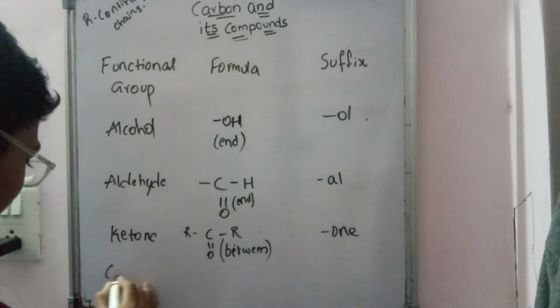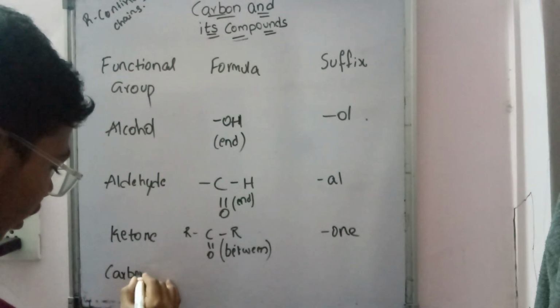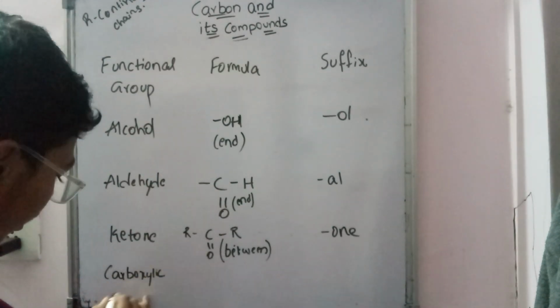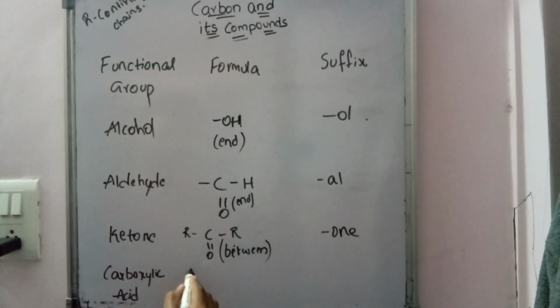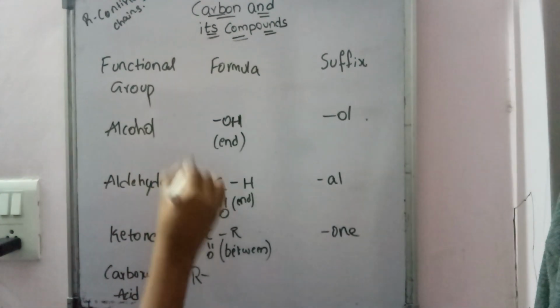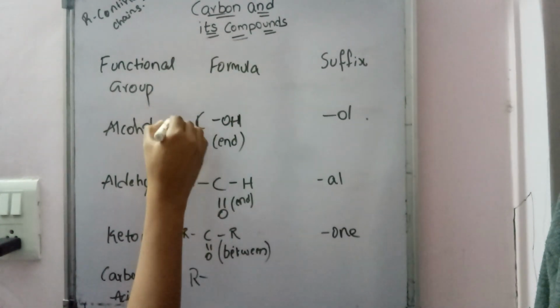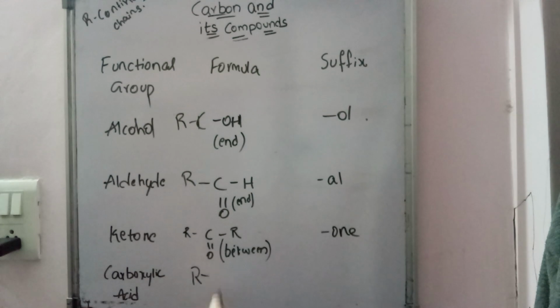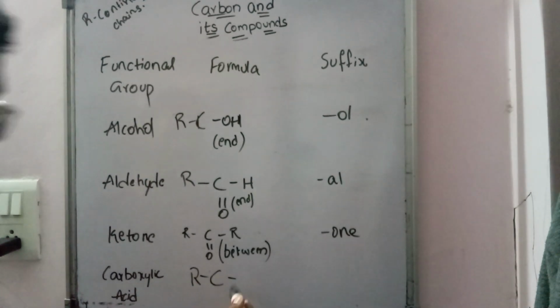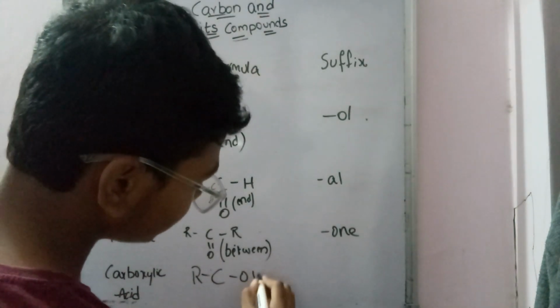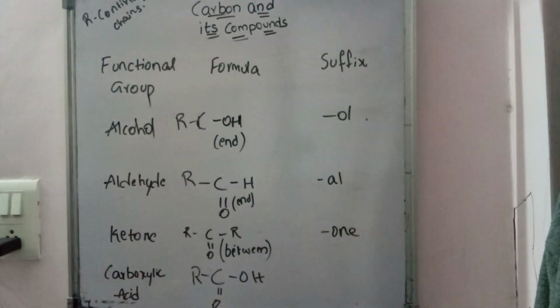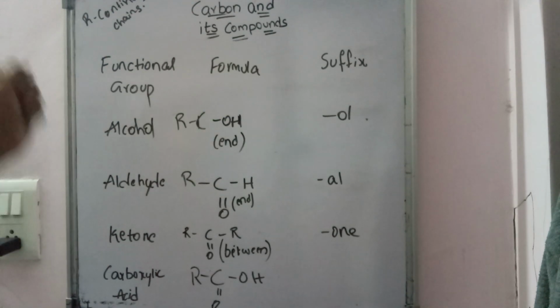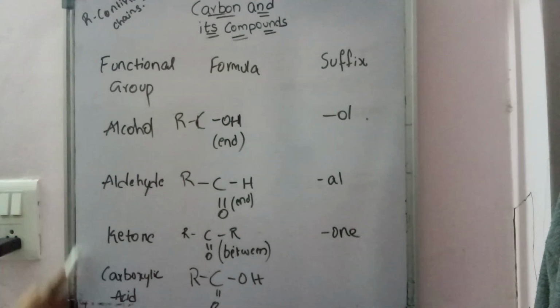And the last one is carboxylic acid, and it will be R C, single bonded with OH and double bonded with O. And there's one difference between aldehyde and carboxylic acid.